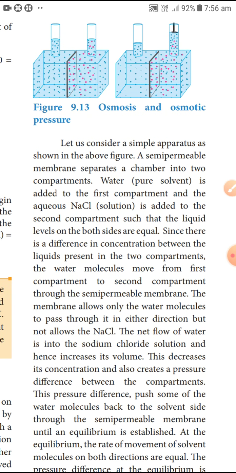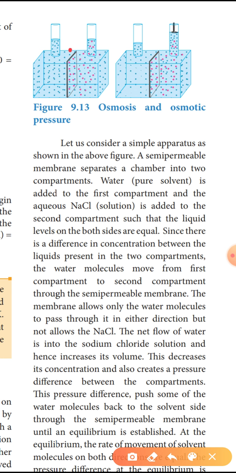Let us consider a simple apparatus. A semi-permeable membrane separates a chamber into two compartments.